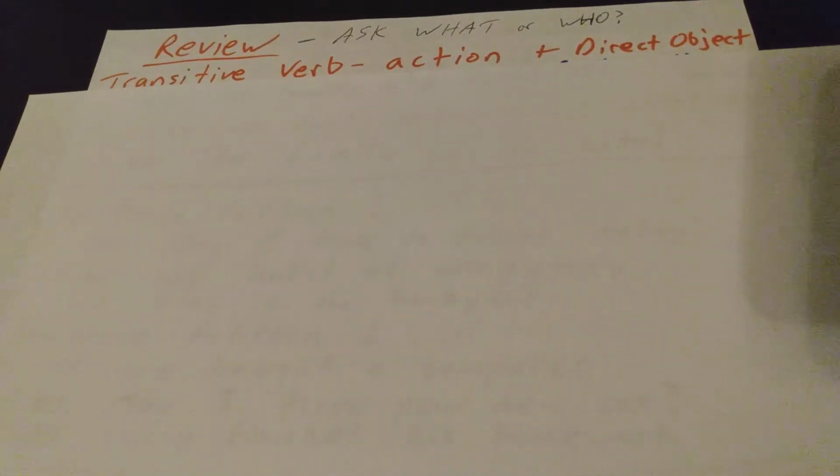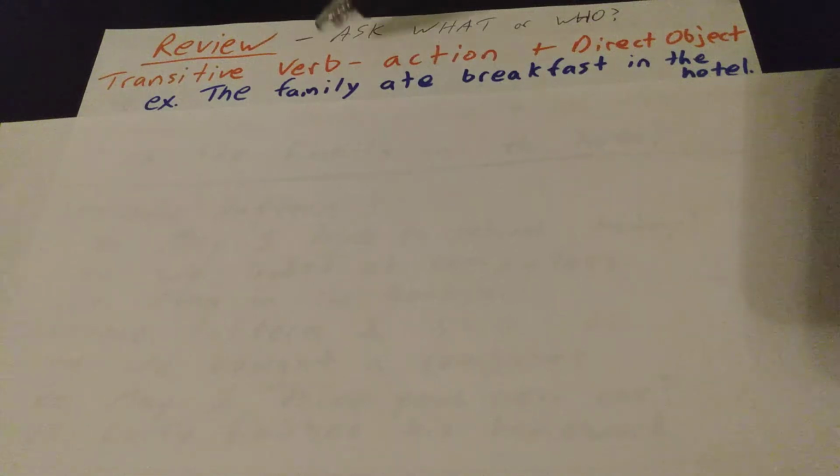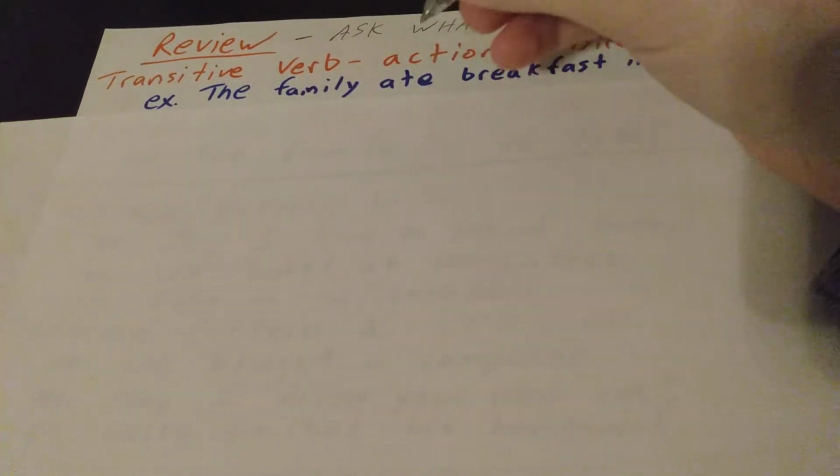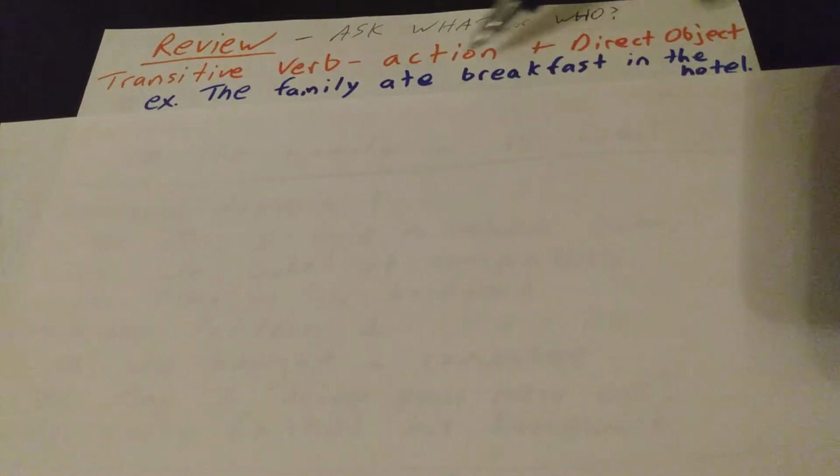But the first thing is, remember transitive and intransitive verbs. When you look at the verb, always ask what or who. Remember with transitive verbs, that is an action plus a direct object. So for example, the family ate breakfast in the hotel. What's the verb? The verb is ate. And they ate what? Well, they ate breakfast. So ate would be a transitive verb because you know what they ate, and that is breakfast.